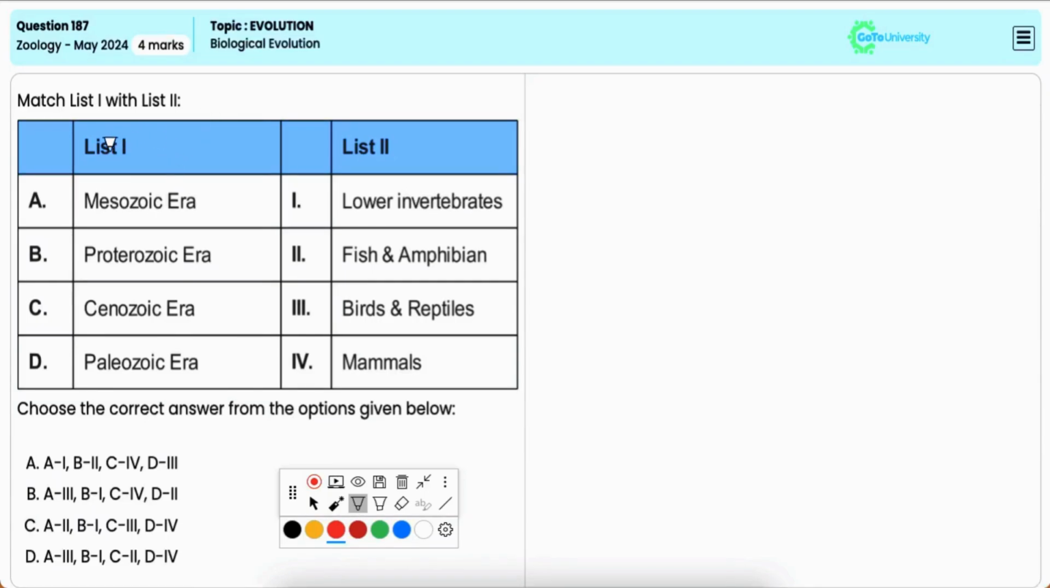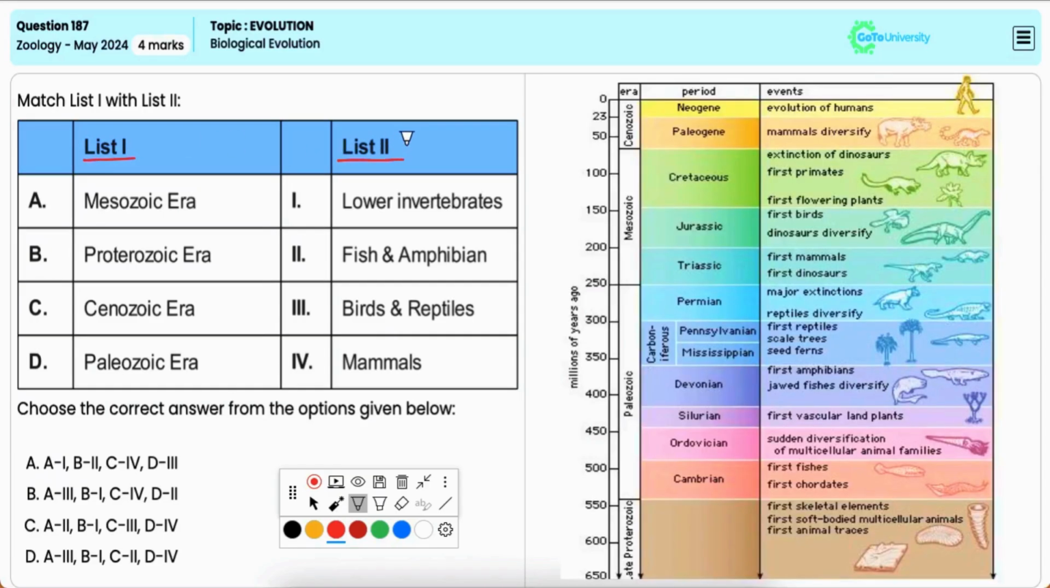In this question, you have to match the components in list 1 with those in list 2. Now, during the Mesozoic era, birds and reptiles were dominant, with reptiles such as dinosaurs thriving, and the first birds also appeared. Thus, A matches with 3.